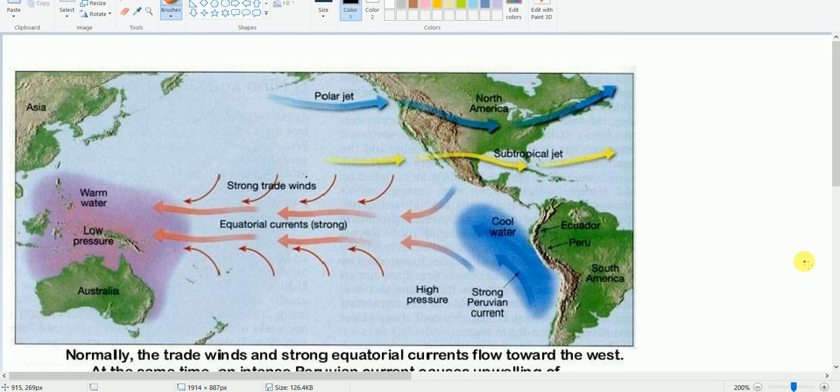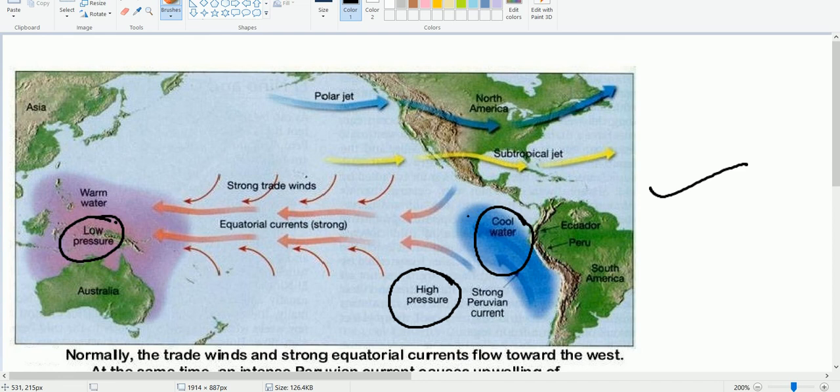But again, about El Nino, just see here. This is the normal condition. When we have normal atmospheric conditions, you will find low pressure over the eastern Indian Ocean and high pressure over the eastern, southern Pacific Ocean. At that time, you will find cold ocean currents. What is the name of the ocean current? The cold Peruvian current. And when the atmospheric condition is normal, the trade winds are very strong. So this is the normal condition.